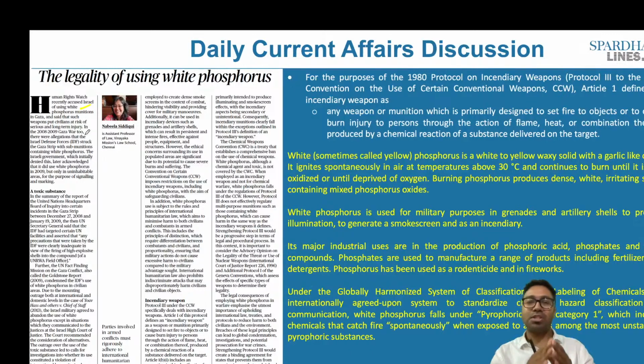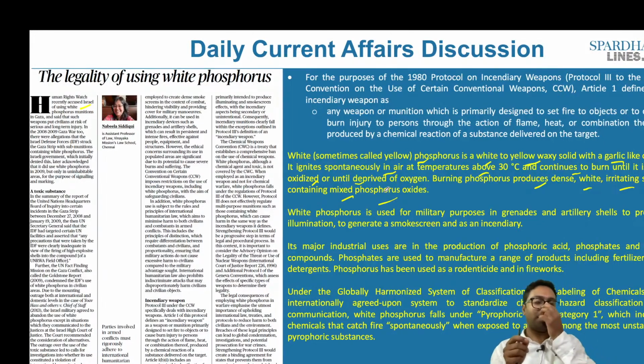Now the important question that we have to understand is, what is this white phosphorus? White phosphorus, also called yellow phosphorus, is a white to yellow waxy solid with a garlic-like odor. It ignites spontaneously in air at temperatures above 30 degrees and continues to burn until it is fully oxidized or until deprived of oxygen. Burning phosphorus produces white, dense, irritating smoke containing mixed phosphorus oxides.